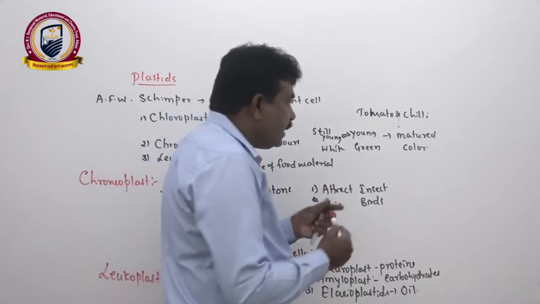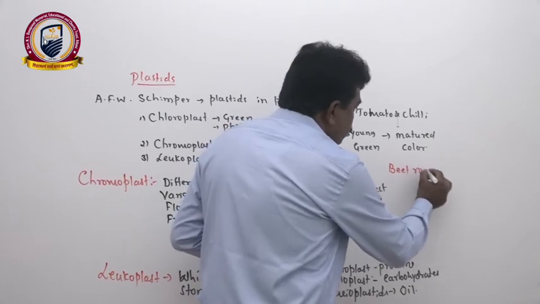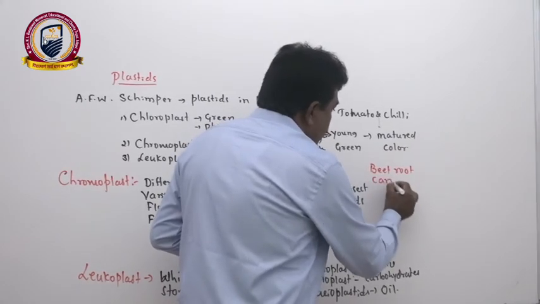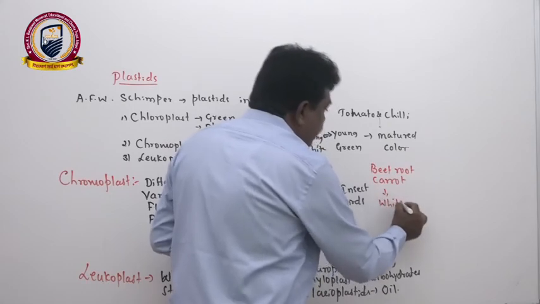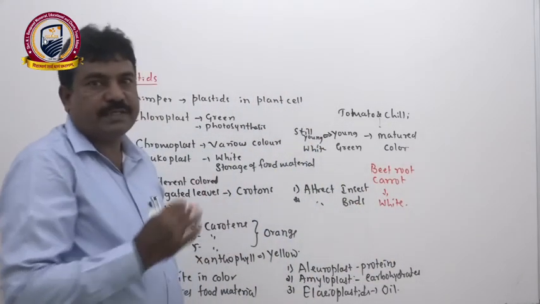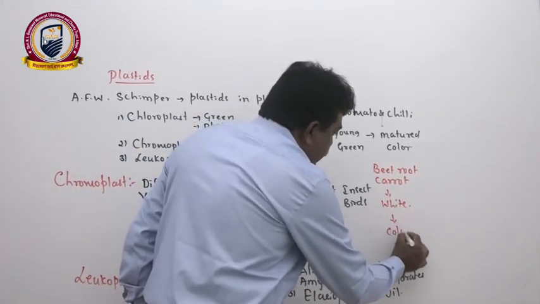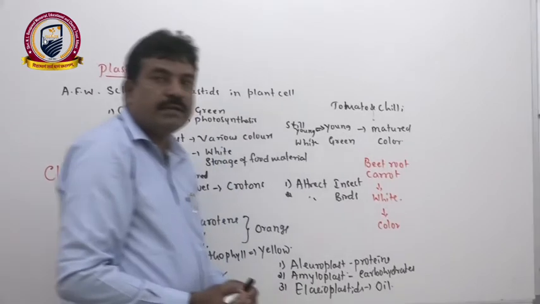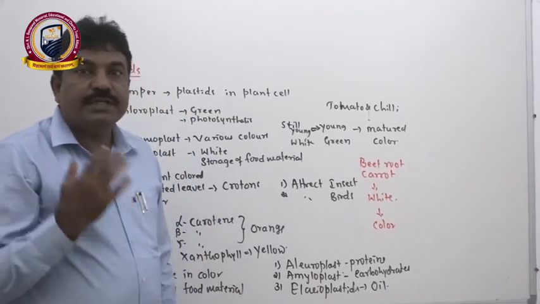If you take a carrot and beetroot, in the young stage they are white in color. That indicates leucoplast is there. When they mature, they get a color. For example, beetroot gets the blood red coloration, whereas carrot gets the orange color.